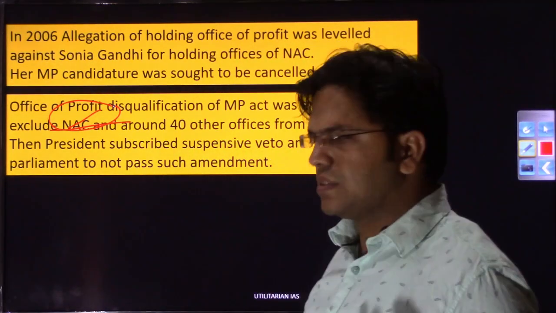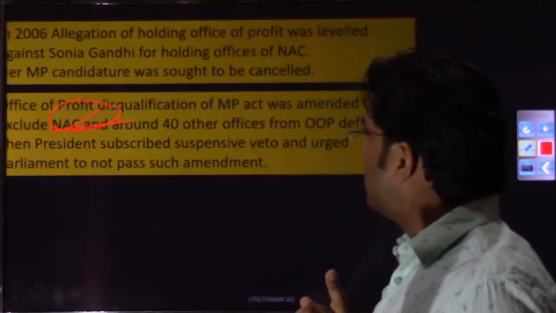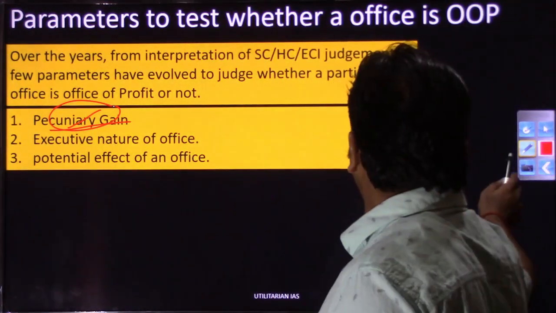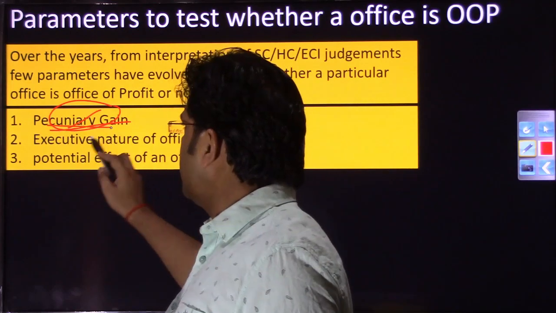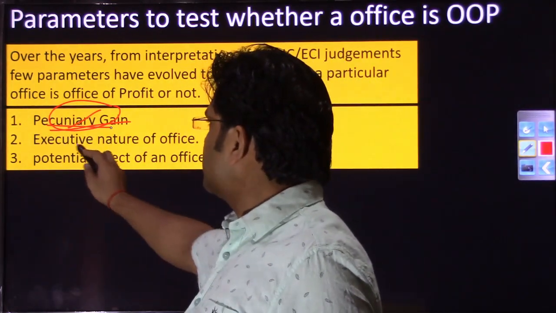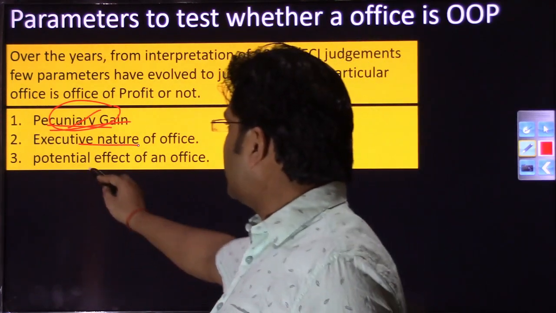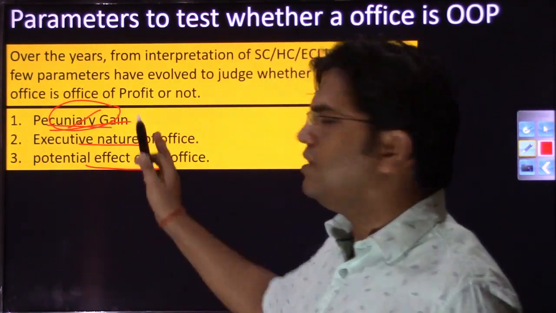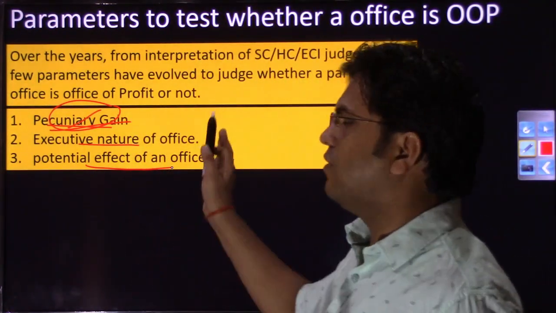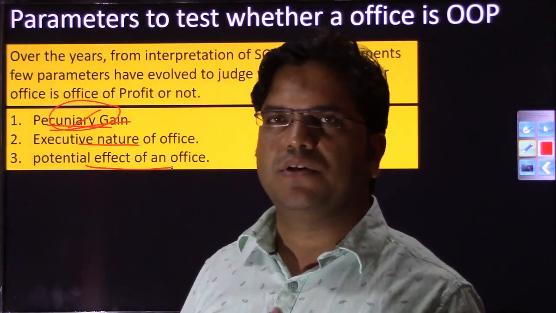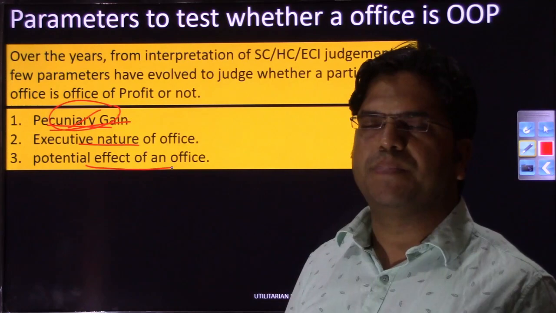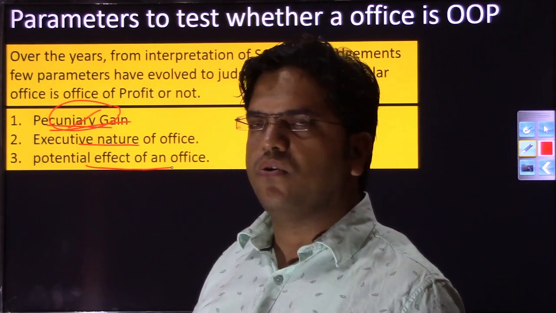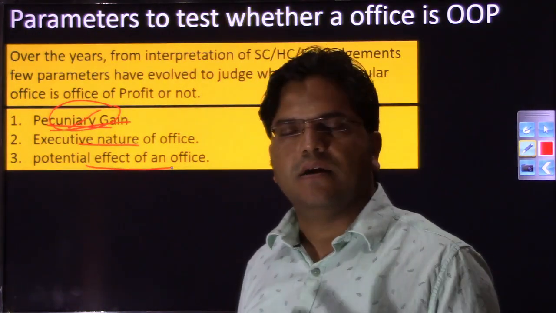So even if this office may not be giving financial advantage to the holder, that is Madam Gandhi or any person who is holding, even if any office is not giving financial advantage or financial gain, if it is of executive nature or if it has wide influence, right, as we saw in the example of the National Advisory Council, even those nature of offices will be called office of profit. And if any member of parliament or member of legislative assembly or president or vice president or governor is found holding any such offices other than the offices they are already holding, right, these people can be disqualified.